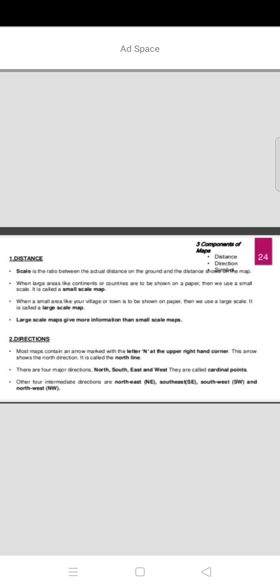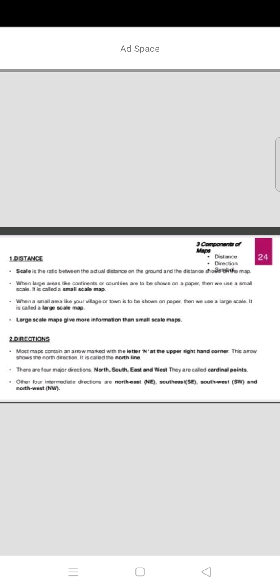The other 4 intermediate directions, like I already told you, are the sub directions, also called intermediate directions. What are they? Northeast, NE, southeast, SE. SE is a short form. NE means northeast, SE means southeast.